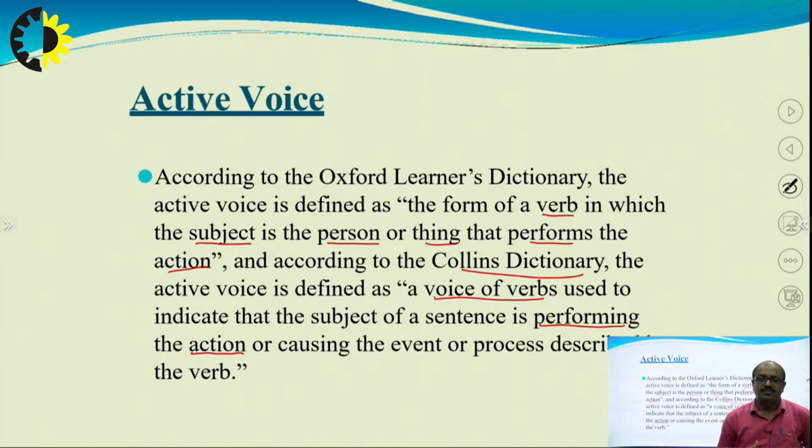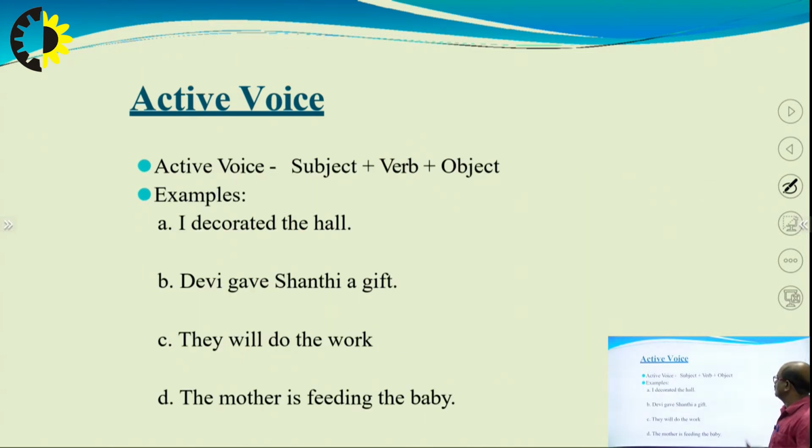So, theoretically, I hope it is clear what an active voice is. We'll come back later with some examples of active voice also. See, the examples of active voice.